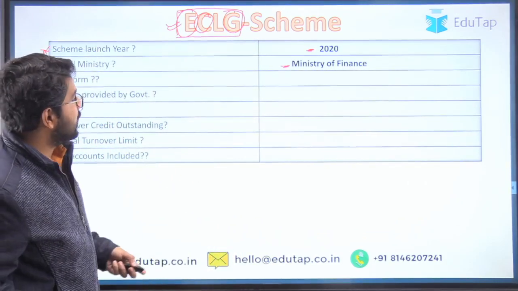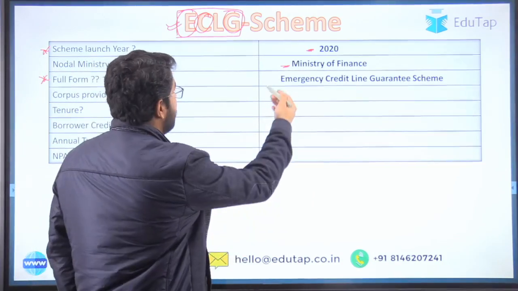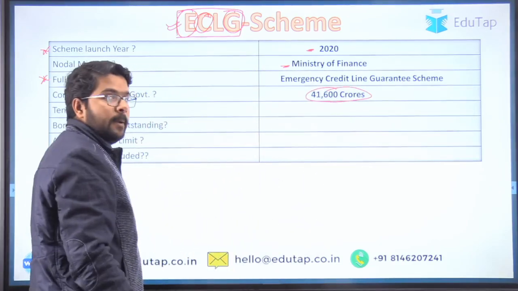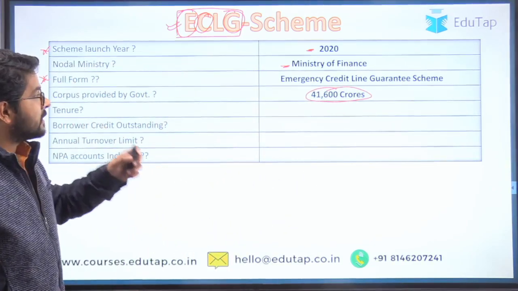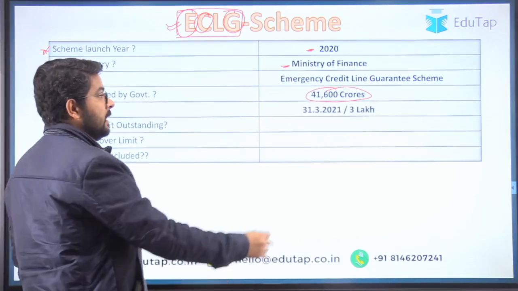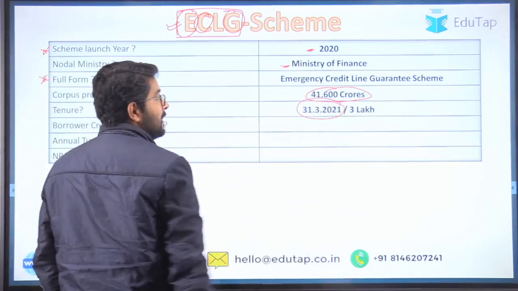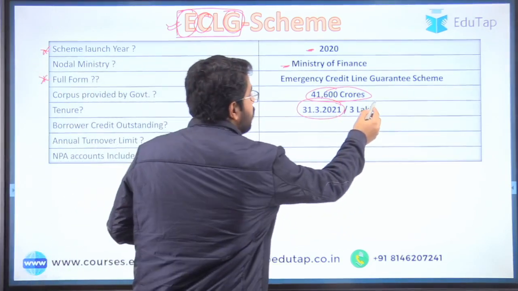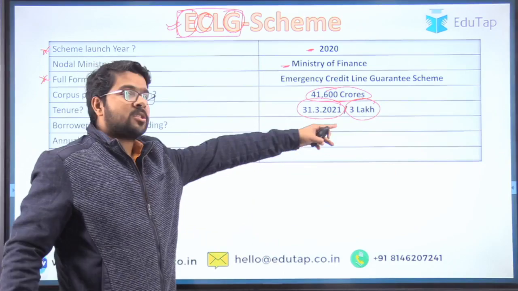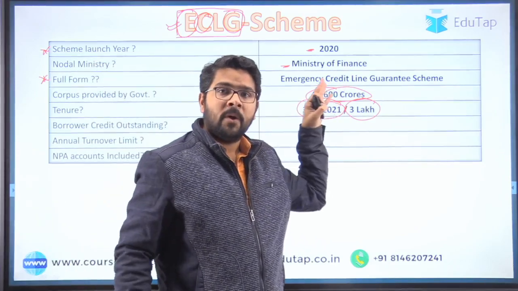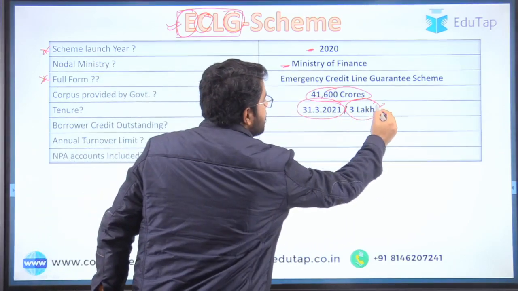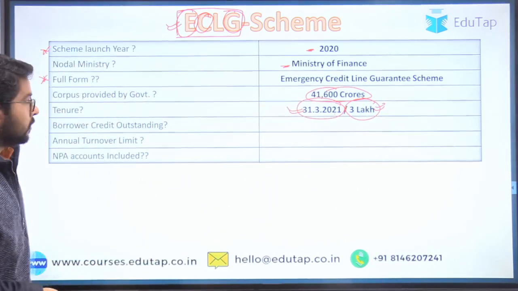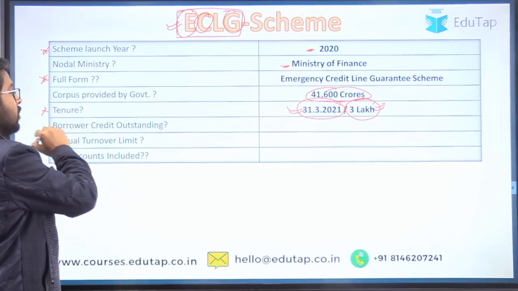Then the corpus provided by the government is, sorry, we have discussed the corpus is 41,600 crore. Okay. Then the tenure of the scheme will be either it will run till this date, or the complete amount sanctioned under the scheme, which is 3 lakh crore, is exhausted. If this exhausts prior to this date, then the scheme will stop, or if it is not exhausted and the date is reached, the scheme will stop. Okay, so this is about the tenure of this scheme.